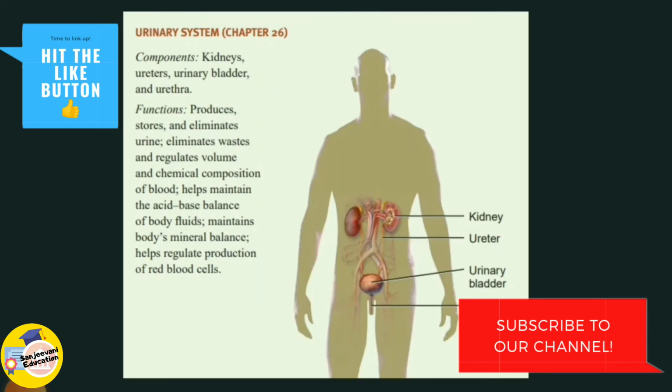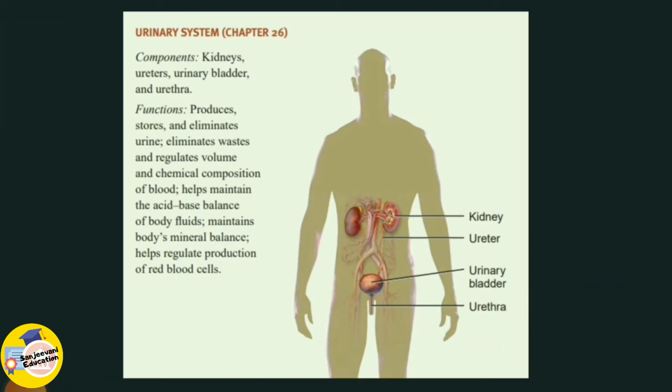So the next system is a urinary system, which is also known as the renal system or urinary tract. This consists of kidney, ureter, bladder and the urethra. These are the major components which make the urinary system.